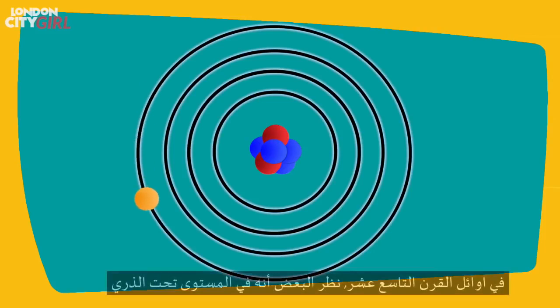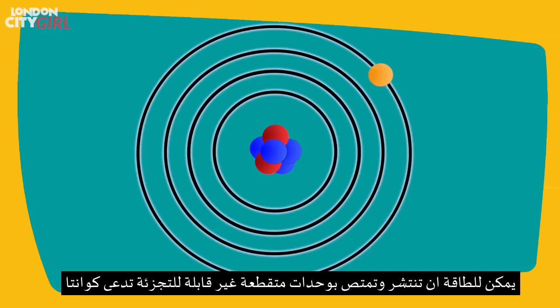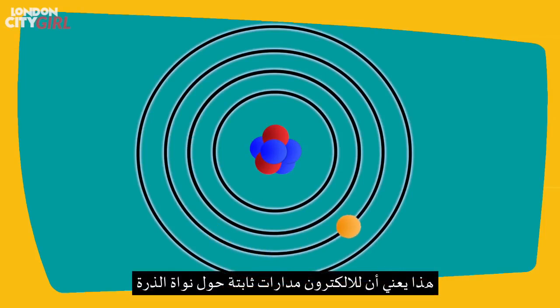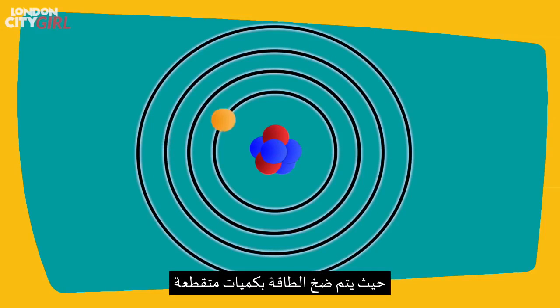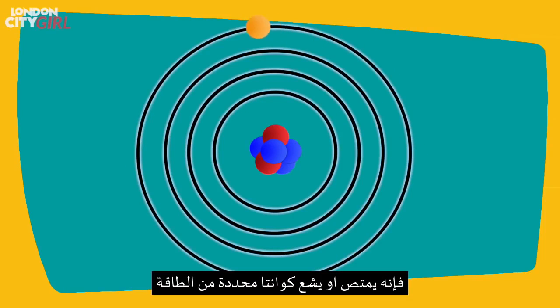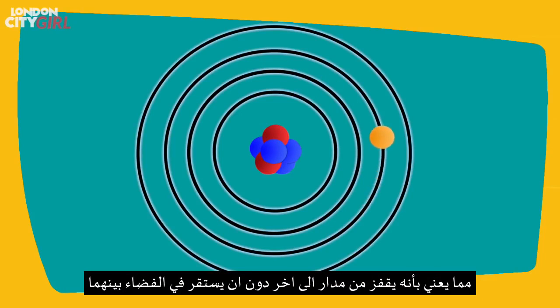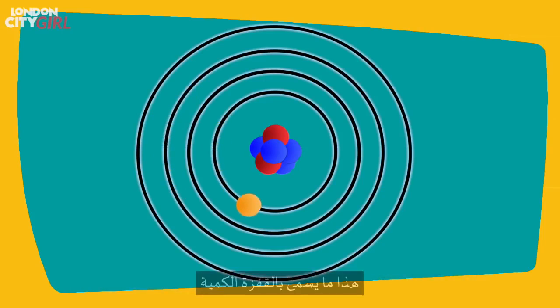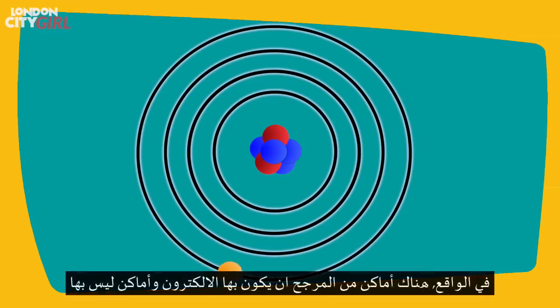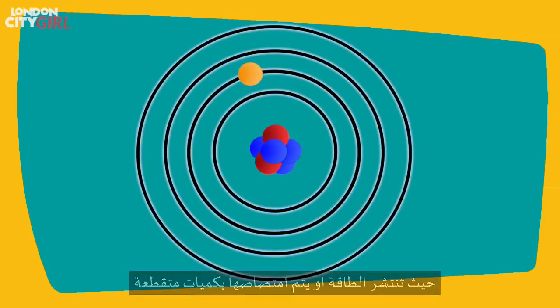Quantum leap. In the early 19th century, it was theorized that at the subatomic level, energy can only be released and absorbed in discrete indivisible units called quanta. This means electrons have fixed orbits around the nucleus of the atom as their energy comes in discrete amounts. When the electron gets excited or de-excited, it will absorb or emit a specific quanta of energy, which will mean it leaps from one orbit to another without inhabiting the space in between. This is called the quantum leap. In essence, there are places within the atom that the electron will be likely to be, and other places where it won't, as energy is being absorbed and released in discrete units.